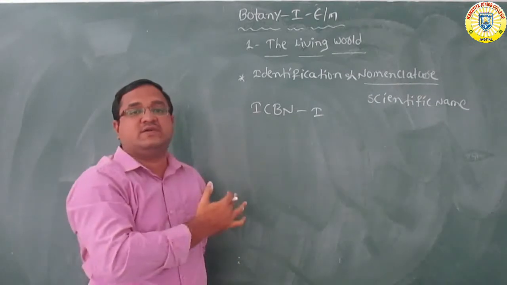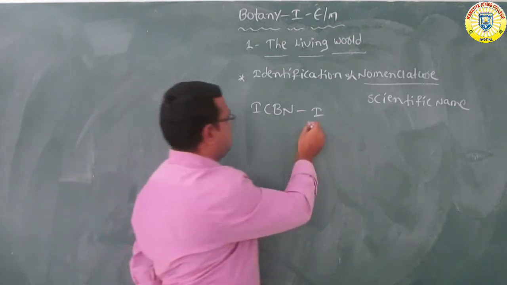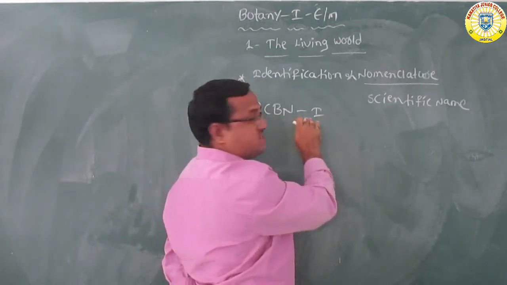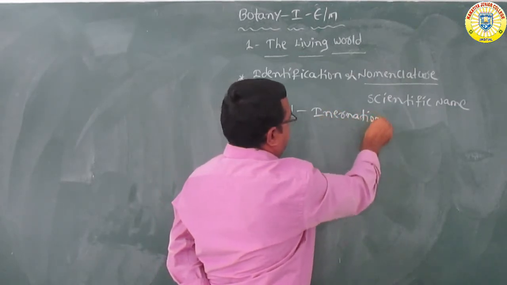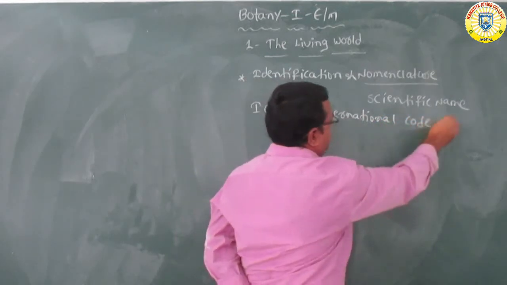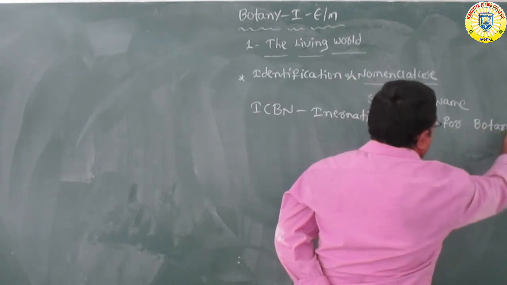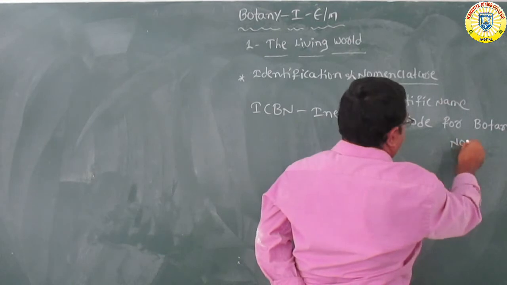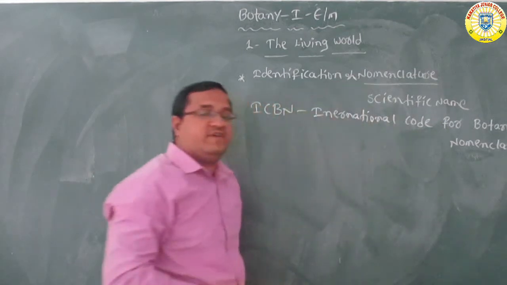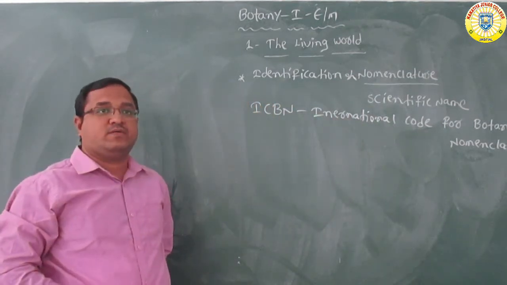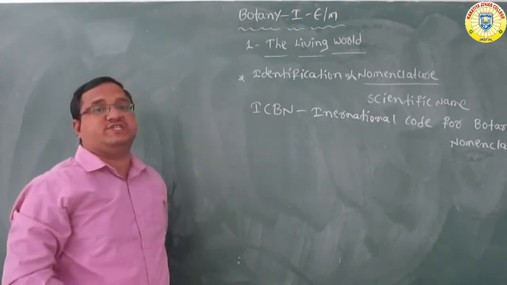What is meant by ICBN? ICBN stands for International Code for Botanical Nomenclature. Sometimes for very short questions, they may ask: expand ICBN. ICBN means International Code for Botanical Nomenclature.